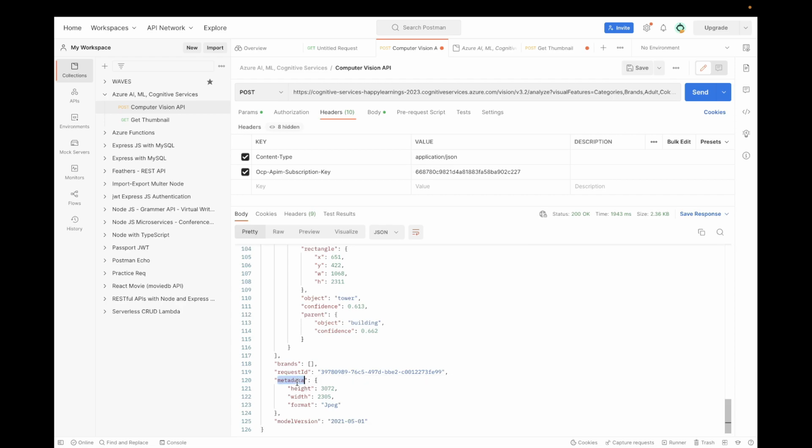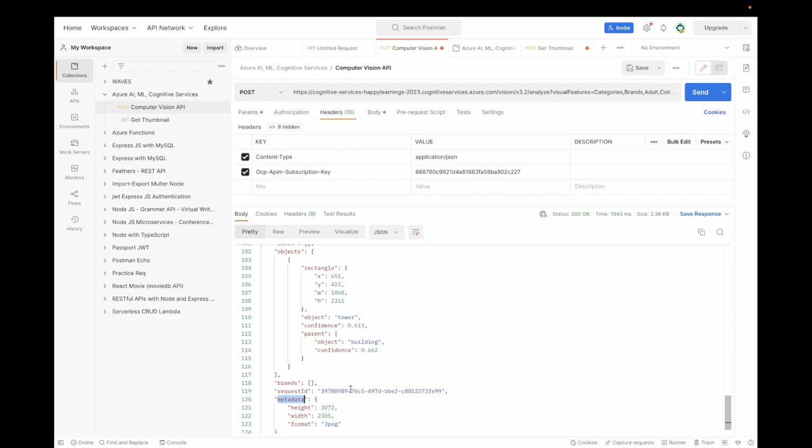We see that it also provides us with the metadata. Suppose we have provided a small image, it can give the size of the image and the format, JPEG format. So they are providing image information.